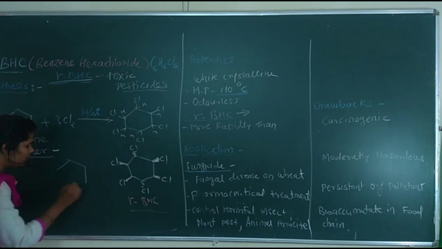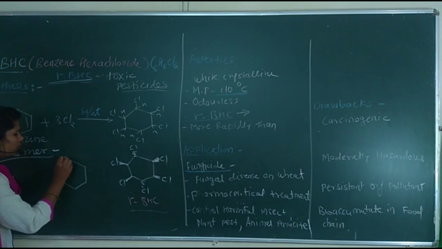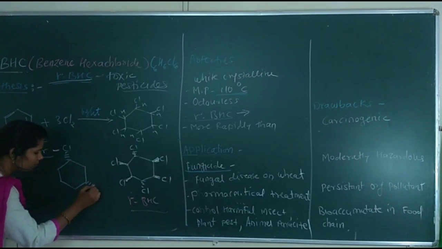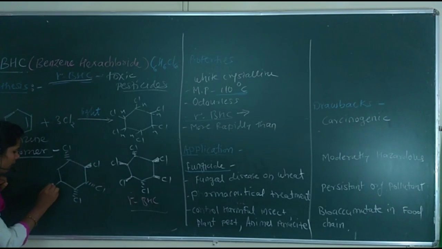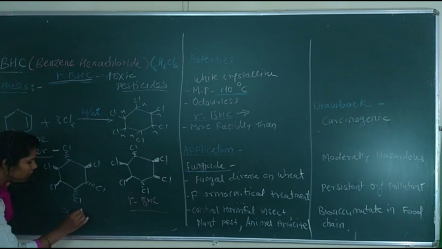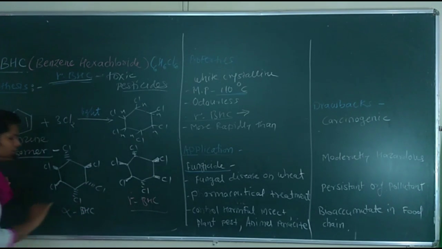This is the structure of the alpha isomer. This is the alpha isomer of BHC, and one more compound has this structure, this is the beta isomer. These are the well-known examples of the isomers of BHC.